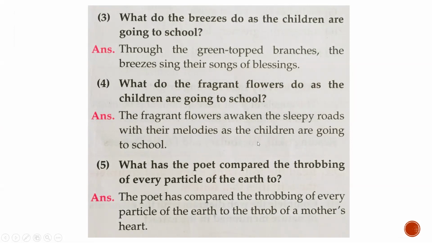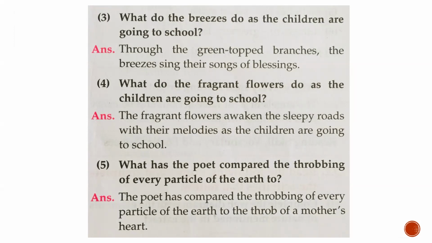Number 5. What has the poet compared the throbbing of every particle of the earth to? Throbbing means the heartbeat. Okay? When each and every particle's heartbeat takes place, what has the poet compared it to? The poet has compared the throbbing of every particle of the earth to the throb of a mother's heart. So the poet has compared it to the heartbeats of a mother.